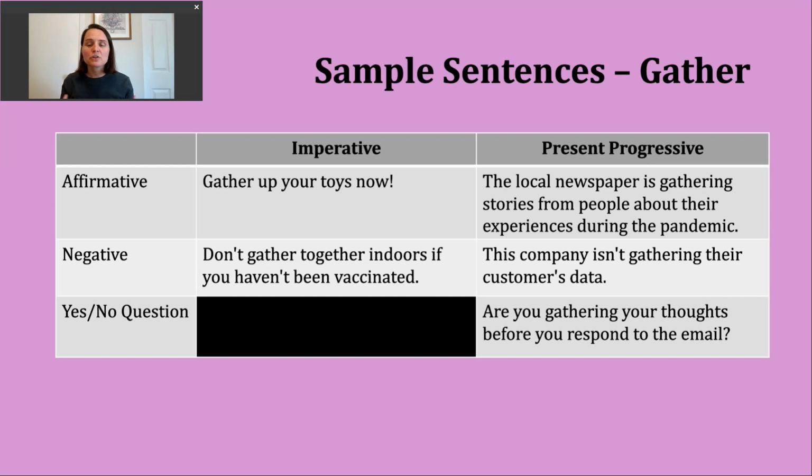This person is sort of summoning that mental strength. Perhaps the email was really upsetting, and we know we shouldn't send emails when we're angry. So they're taking time, collecting their thoughts, maybe doing a couple deep breaths to be a little more relaxed before they respond to that particular message.